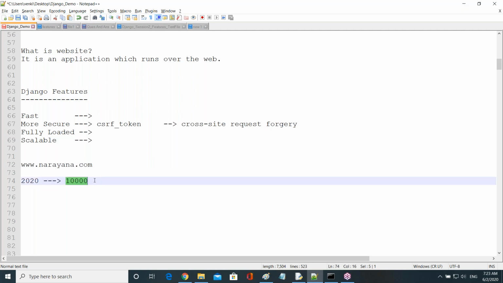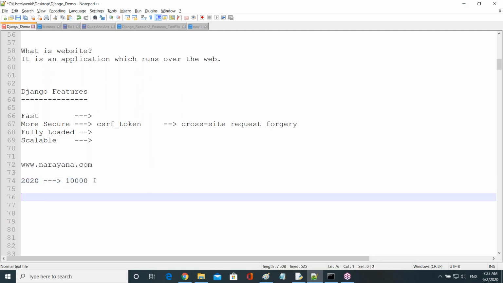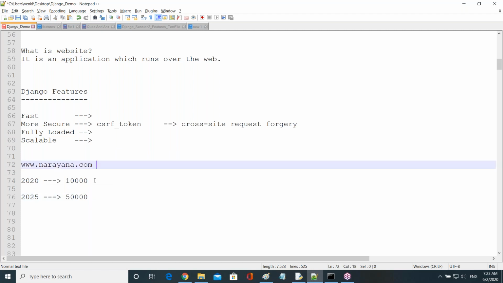Later the number of users may increase. Suppose later it is 50,000 users. Still it must be able to handle all the users at a time. It should not become slow, or require any extra servers.